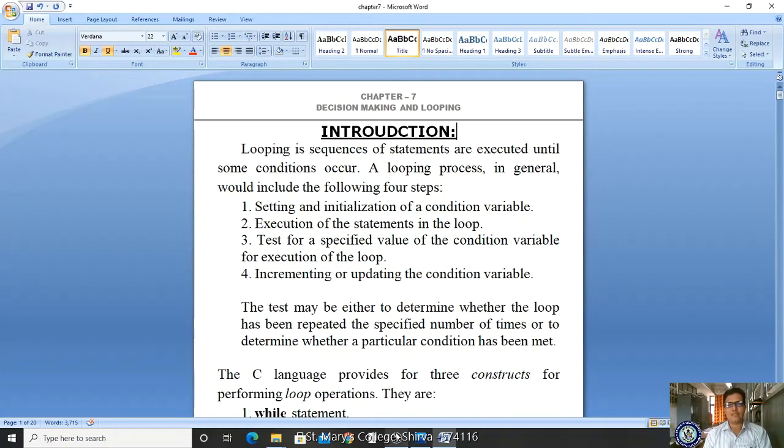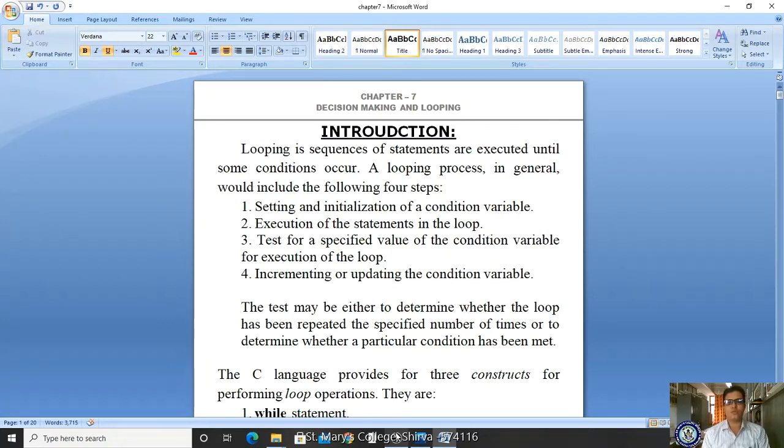Suppose you are listening to your favorite song, how many times can you hear it? If it is your favorite song, you will play it 10 times. After the 10th time you are not feeling satisfaction, then you will change the song, right? So this is nothing but a block of statements repeatedly executing. How long will it continue? Until the condition becomes false. Okay, so these are the looping sequence.